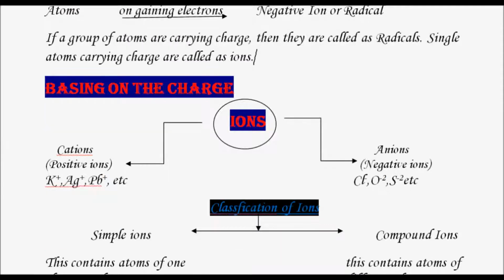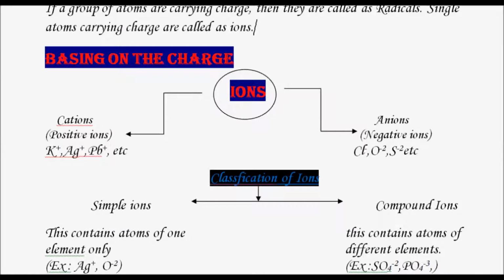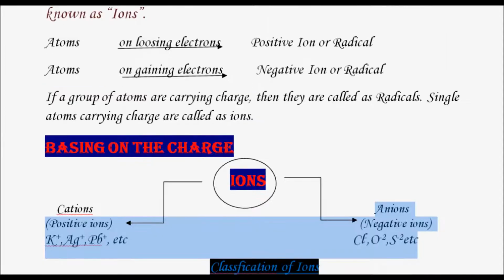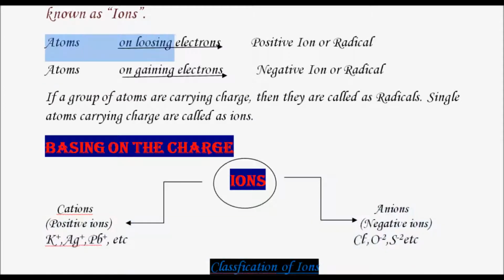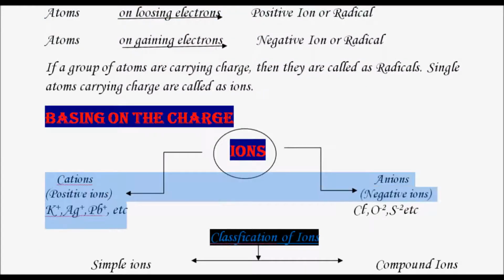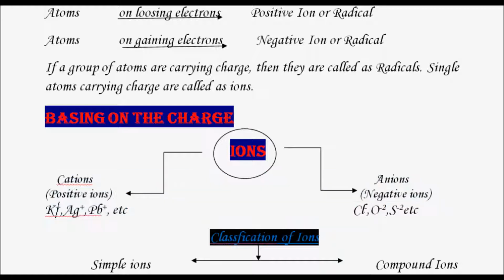Okay, fine. Let us move further. Based on the charge, ions are divided into two types, like I have shown here: cations as well as anions. As I said earlier, atoms on losing electrons are called positive ions. Positive ions are also called cations.